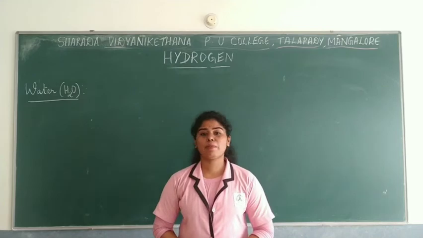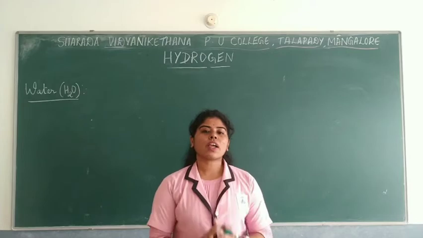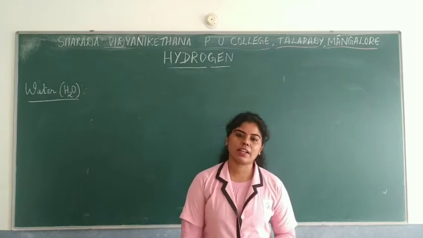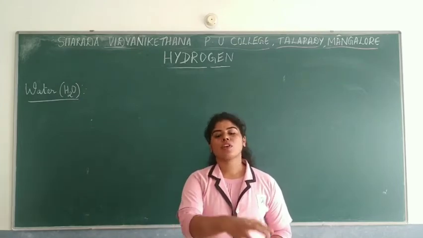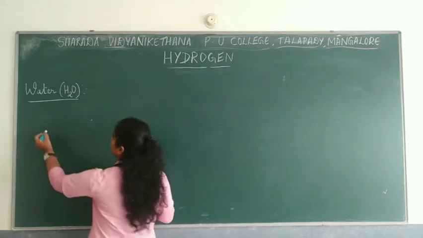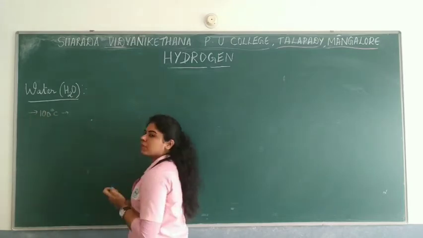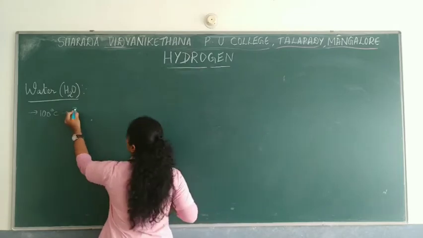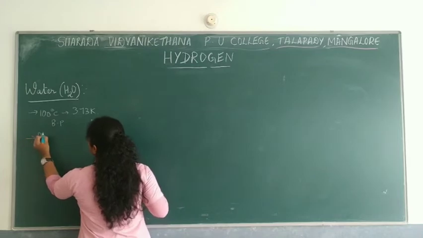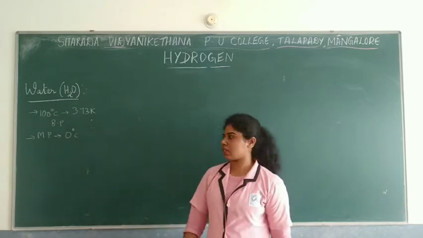Let's talk about the physical properties of water firstly, and then we will move on to the chemical properties and so on. So talking about the physical properties, as you all know, water has a boiling point of 100 degrees Celsius, right? And if you're talking about the melting point, which is in the form of ice, it is 0 degrees Celsius. So the boiling point of water is how much? 100 degrees Celsius. If you convert it to Kelvin, it comes to around 373 Kelvin. And the melting point is said to be 0 degrees Celsius, right?